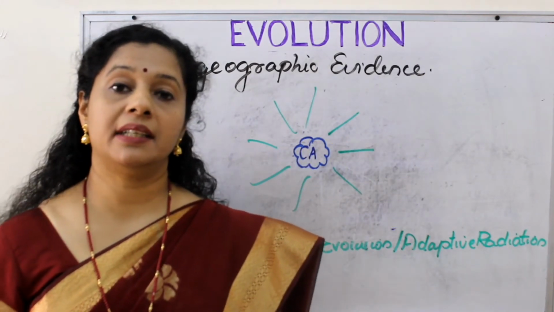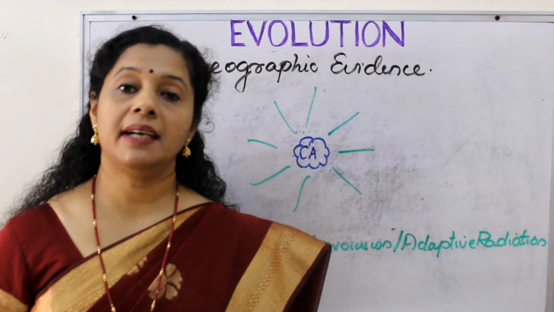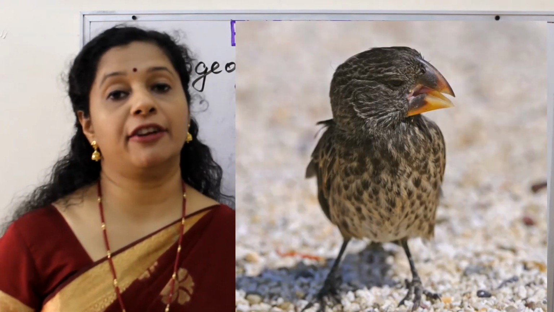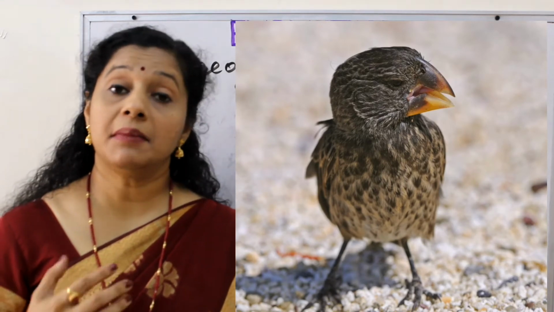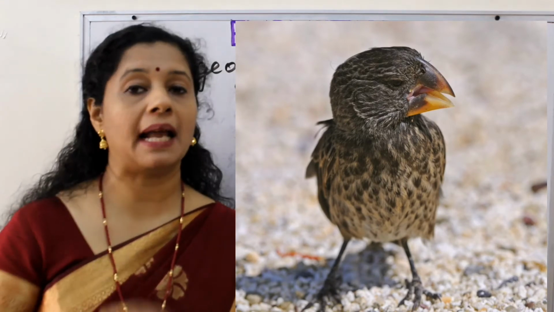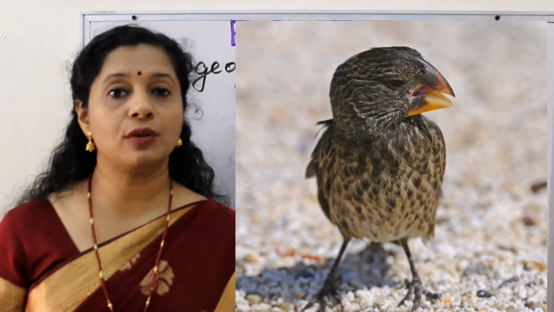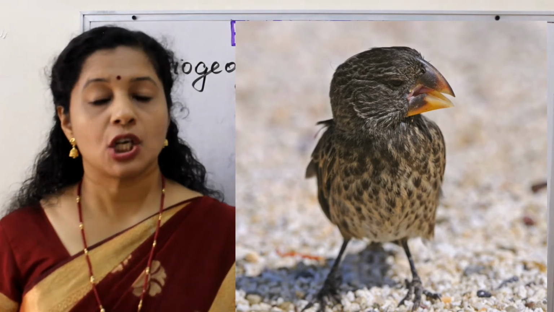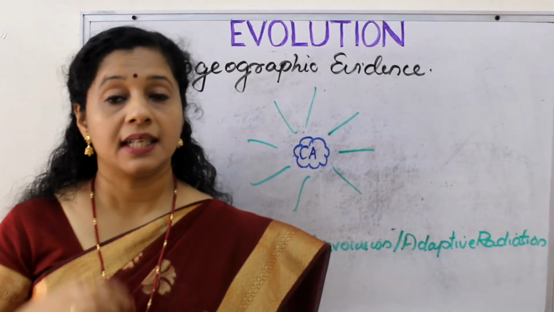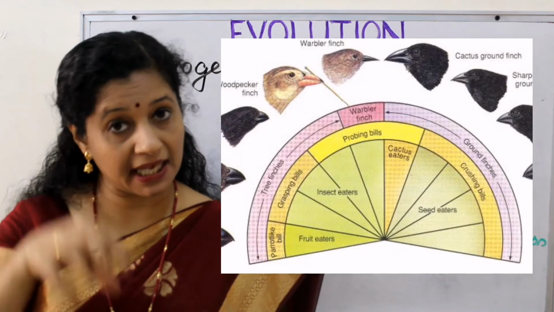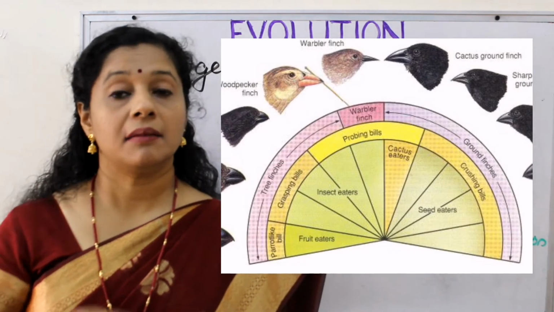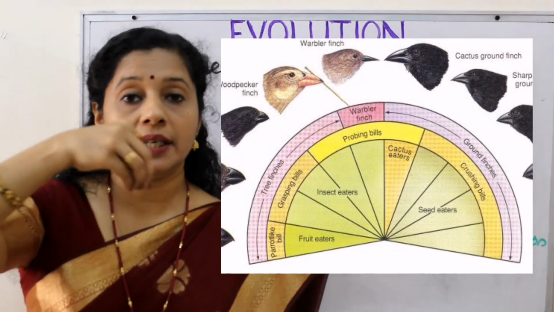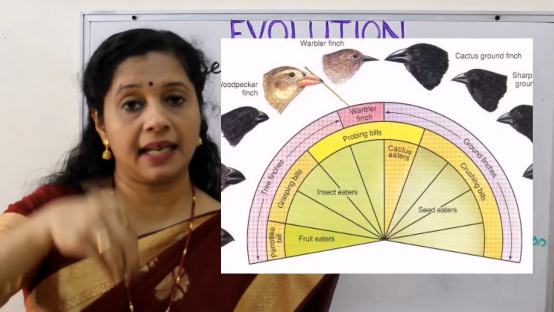Another typical example here is Darwin's finches. Darwin made his voyage to the Galapagos Islands. He observed a very typical kind of bird there. That bird amazed him actually. It was a small black bird. There were many types of those birds. Though they all looked the same, their beaks were different. So he observed and concluded that these birds must have originated in that main island itself. But later, due to competition, they started radiating or diverging to different islands around that same main island.